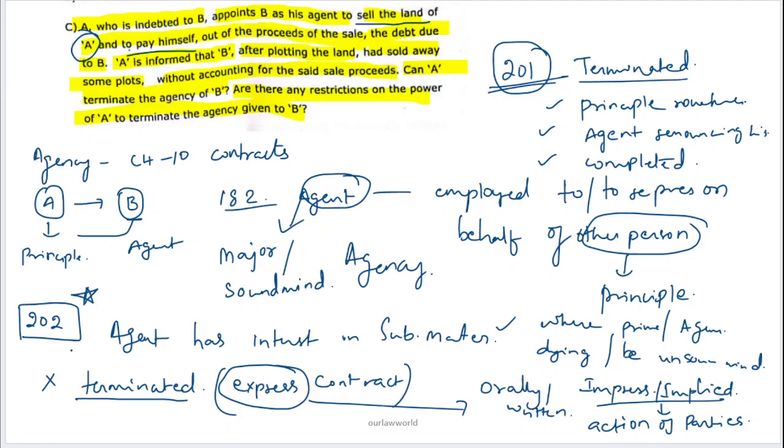So under this section, what it is stating is that in the case of the above matter, as in the question which I have explained earlier, the agency cannot be terminated unless there is an express contract.